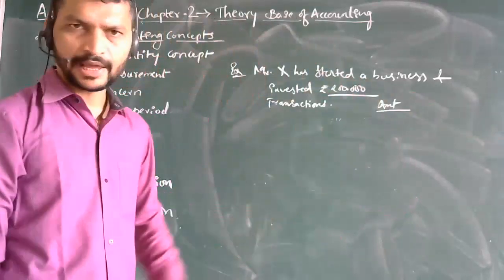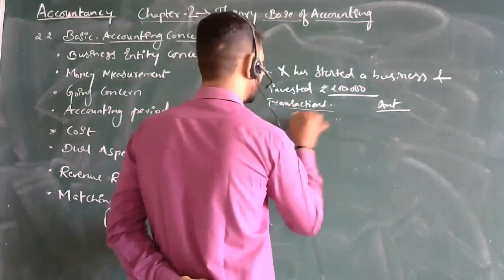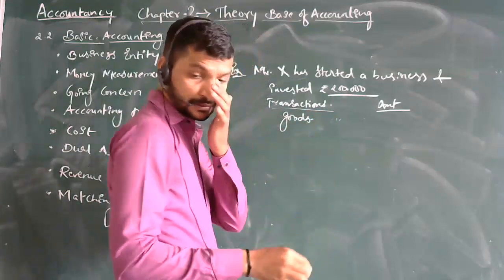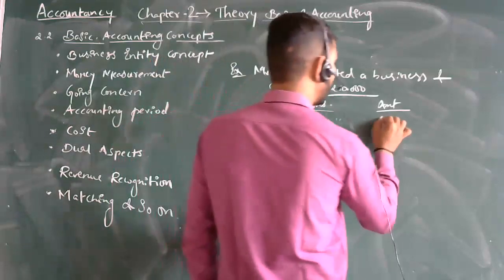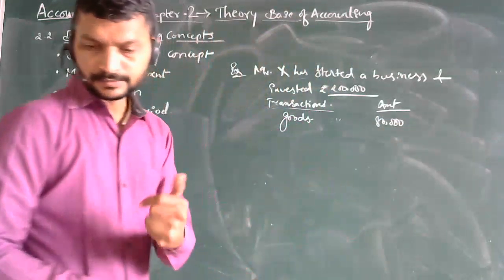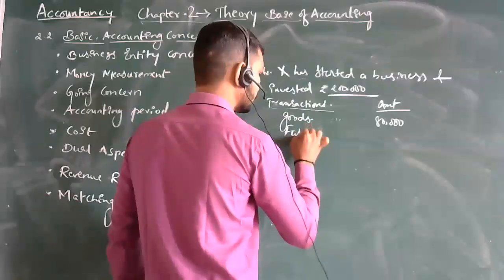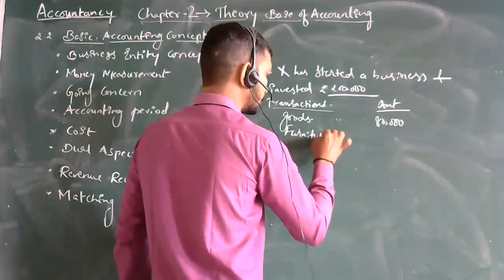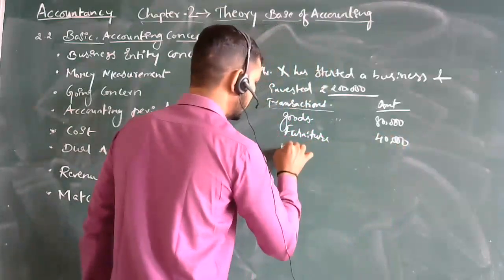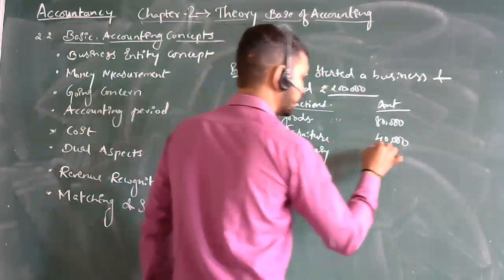In this investment amount of 2 lakh, we will see what all things we can do here. First, purchase of goods we are doing. Let us consider this purchase of goods of rupees 80,000. Okay, then further furniture 40,000, then machinery 60,000.